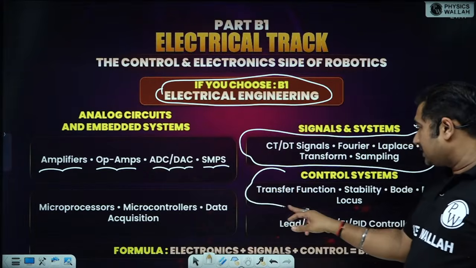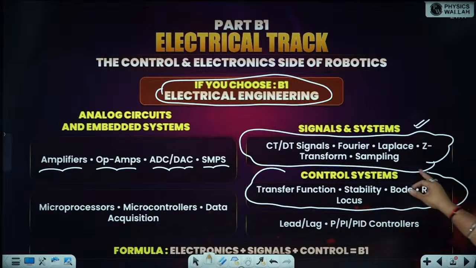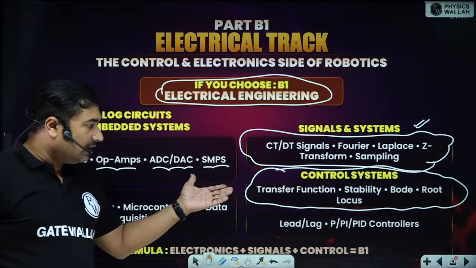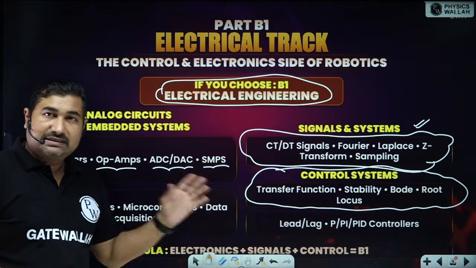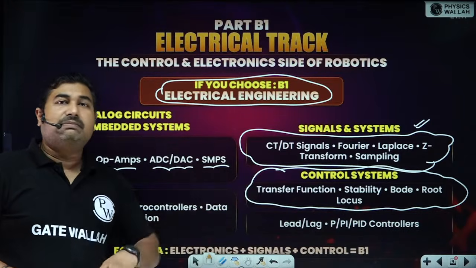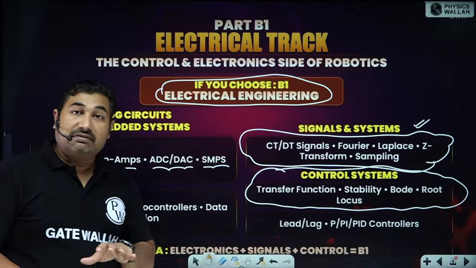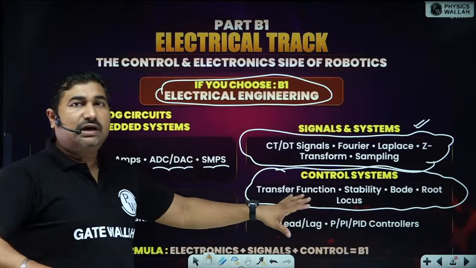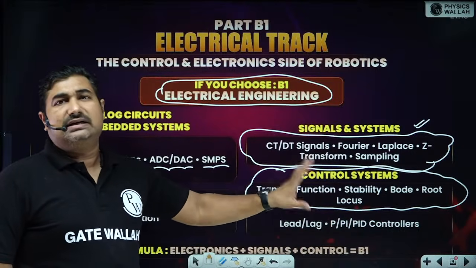Control system, transfer function, stability, Bode, root locus. This is also going to be the part where you can gain more marks. Control systems is also in the mechanical branch. All of you have already covered it in your B.Tech. So you can easily understand, even if you are in the repetition process, you can easily understand through the classes.